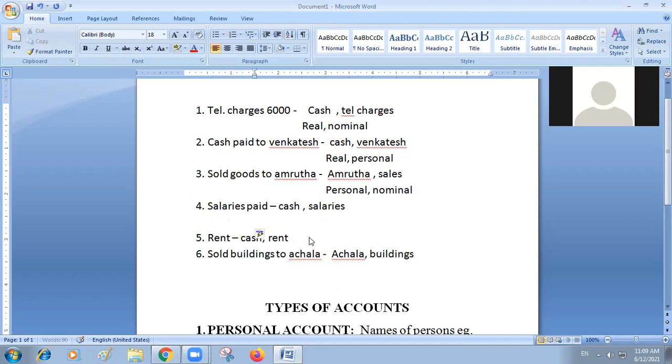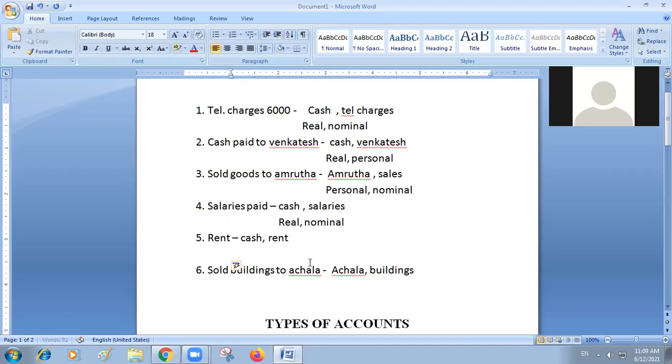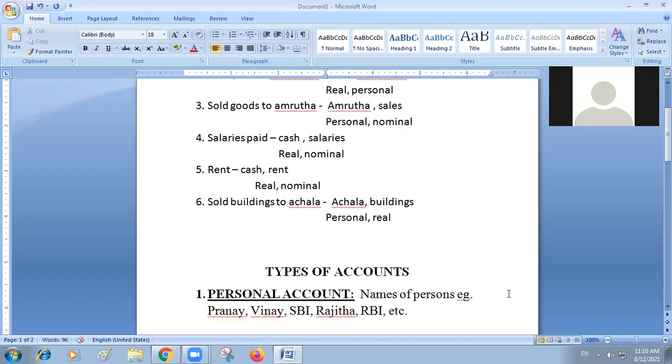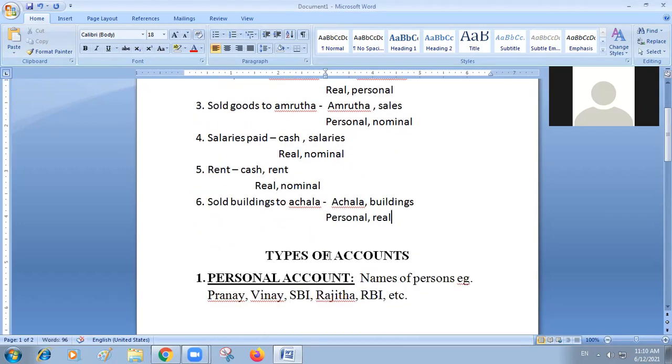Then cash is a real account, salaries is a nominal account. Then cash is a real account, rent is a nominal account. At the end, Achala is a personal account and buildings is a real account. So like this.